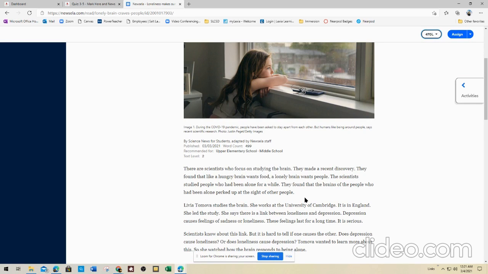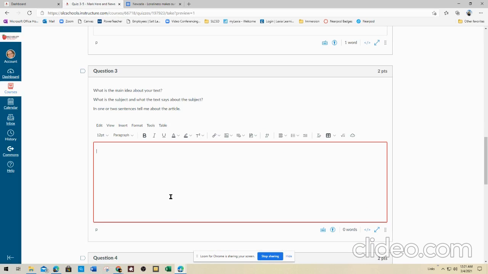They found that like a hungry brain wants food, a lonely brain wants people. The scientists studied people who had been alone for a while. They found that the brains of the people who'd been alone perked up at the sight of other people. So we're going to talk about how people are happy to see other people. Okay, so let's go ahead and put that in a sentence. People are happy to see other people, and scientists can prove it. Okay, I've got that in one or two sentences. That's what we're going to be talking about. Actually, I need to add a comma there. Okay, all right.